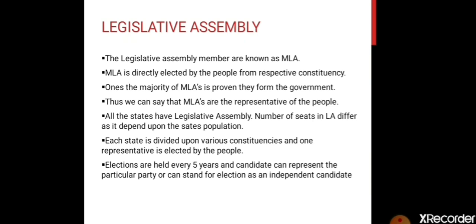The number of seats in a legislative assembly differs as it depends upon the state's population. Be it Gujarat or Maharashtra or Rajasthan, the number of legislative assembly members depends upon the population of the state. If the state population is little less, then the number of seats of the legislative assembly members would be less. If the state is very big, like Uttar Pradesh, which is the biggest state that we have in India, then the number of legislative assembly members would be more in that state compared to Gujarat.